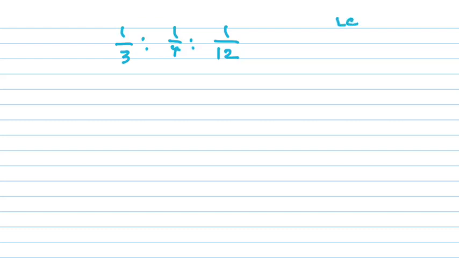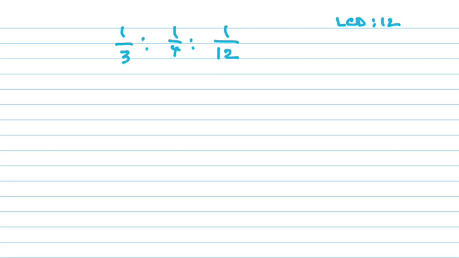We need to get our LCD. So look at the biggest one. The biggest one is 12. Will 3 and 4 divide into 12? Yes. So the LCD is 12, yeah? That's all we have to do. So if the smaller ones divide into the bigger one, then we're done.